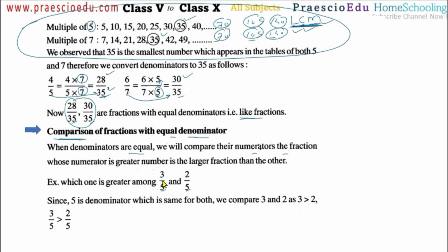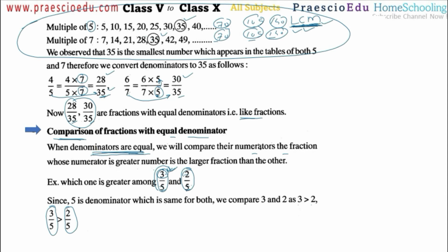On which basis do we compare this fraction and this fraction? That is on the numerator, because these denominators are the same. If denominators are the same, then we compare only the numerators, and the one with the greater numerator is the greater fraction. Very simple: greater numerator means greater fraction. So here 3 is greater than 2, which means 3 by 5 is greater than 2 by 5. This condition holds only when the denominators are equal. Again I am saying, please understand this one.